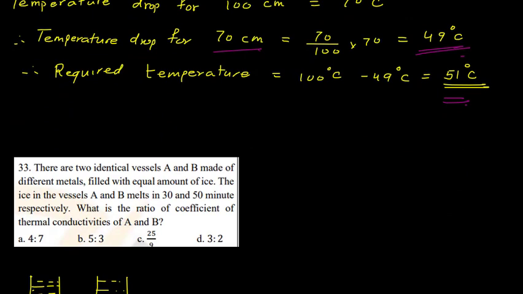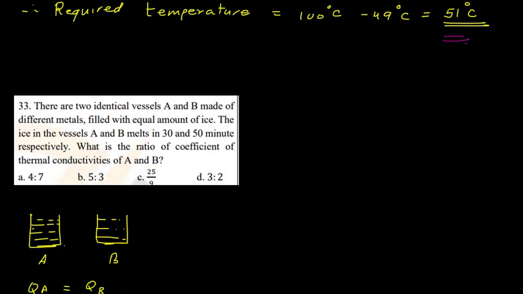Now there are two identical vessels A and B made up of different metal filled with equal amount of ice. Okay, so here we have two identical vessels and they are filled with equal amount of ice. The ice in vessel A and B melt in 30 and 50 minutes respectively. What is the ratio of coefficient of thermal conductivity?